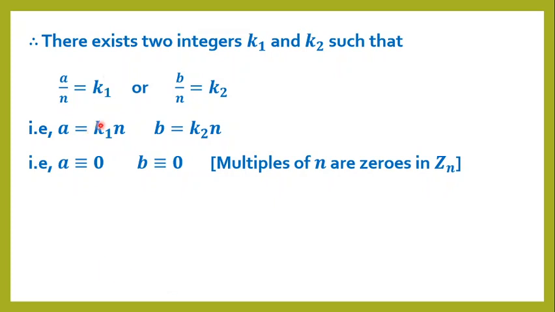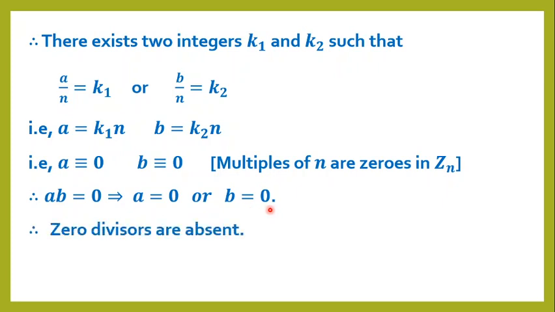Therefore, k1 into n equals 0 and k2 into n is also 0. Therefore, a is equal to 0 and b equals 0. Therefore, a into b equals 0. That implies a equals 0 or b equals 0. Therefore, zero divisors are absent. Hence, Zn is an integral domain.